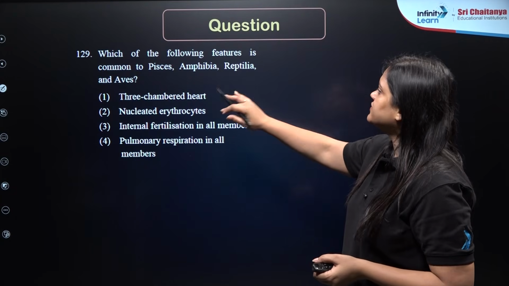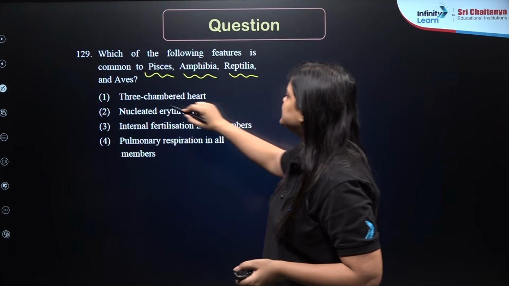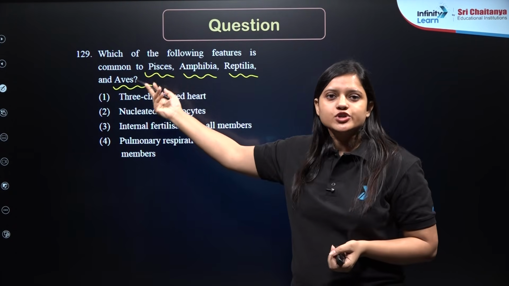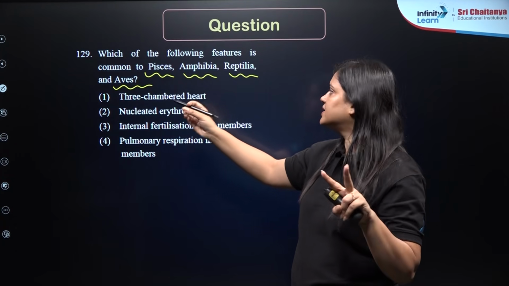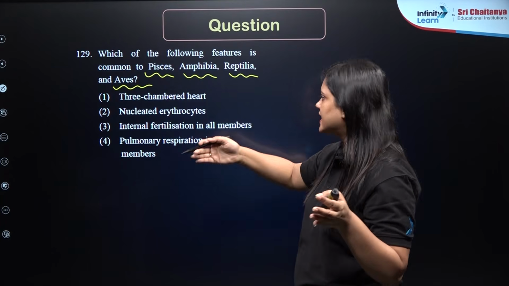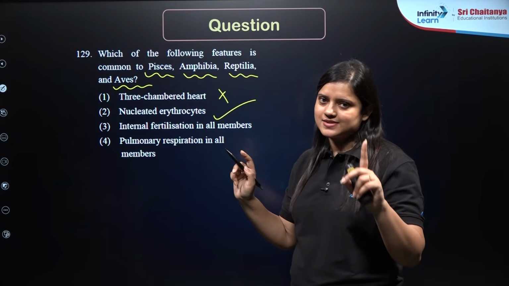Next. Which of the following features is common in Pisces, amphibia, reptilia and aves? 3-chambered heart? No. When we talk about fishes, they will have 2-chambered heart, amphibia 3, reptilia 3, exception is crocodile, aves 4, so this is wrong. Nucleated erythrocytes? Yes.